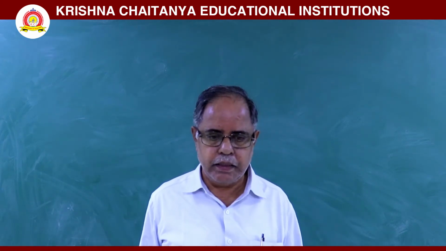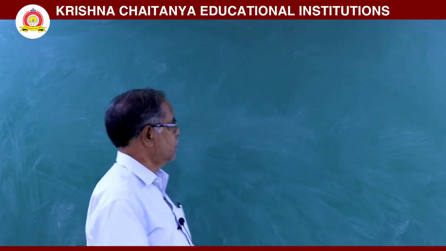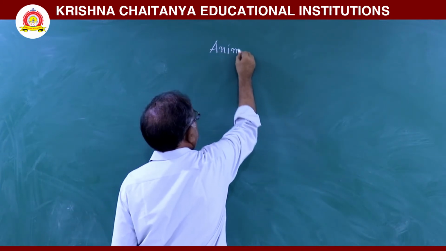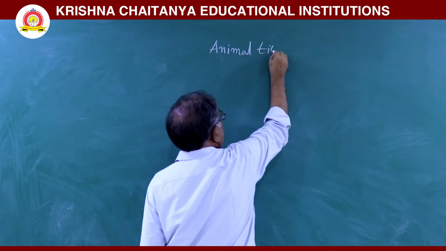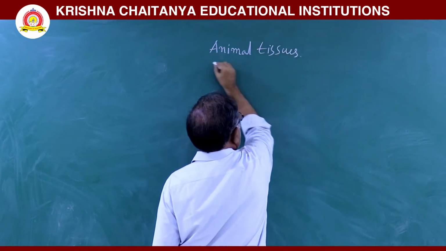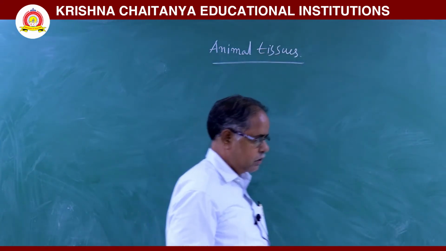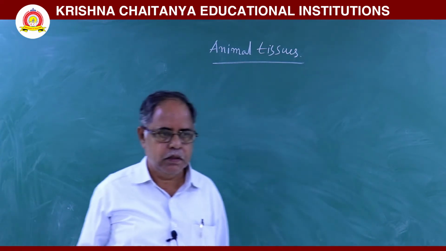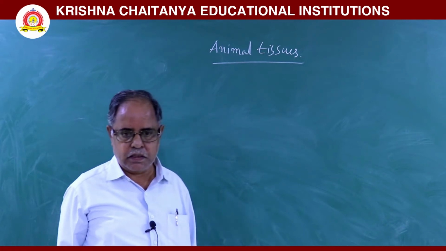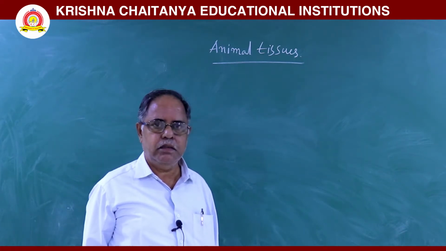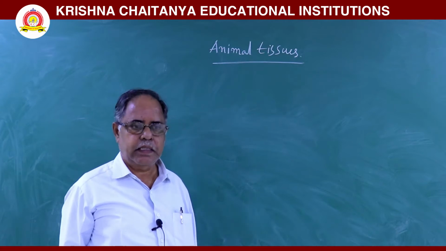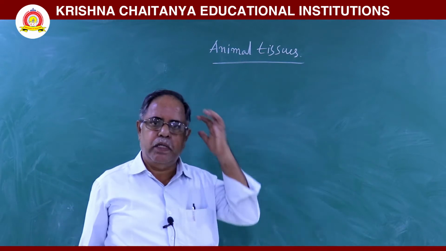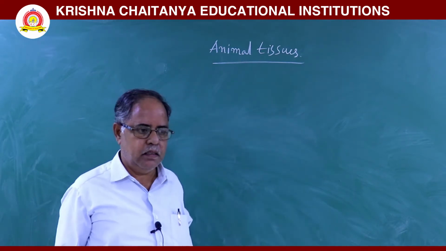Today's class: animal tissues. In unicellular animals, various functions such as digestion, respiration, excretion and reproduction are carried out by a single cell.